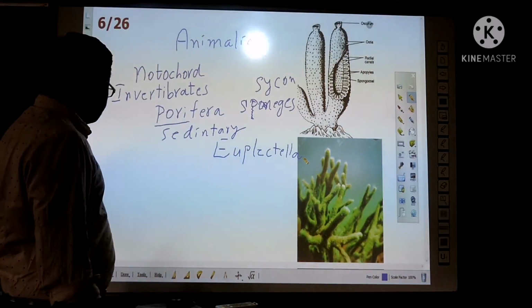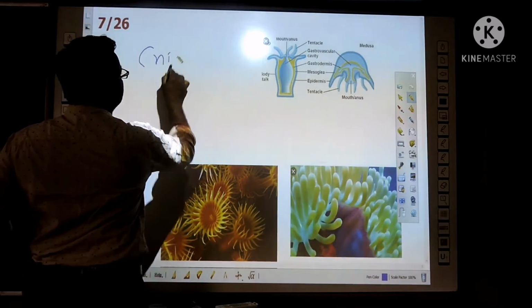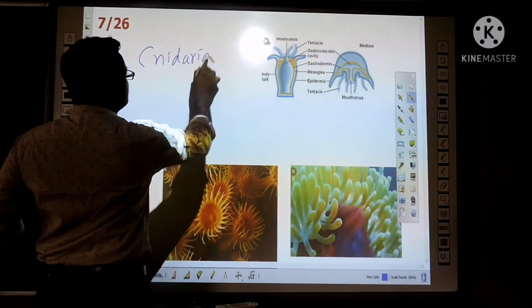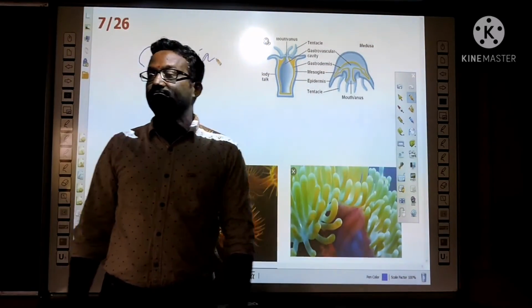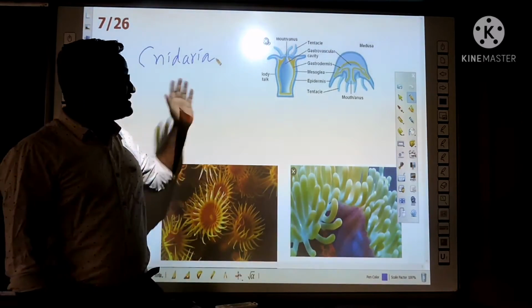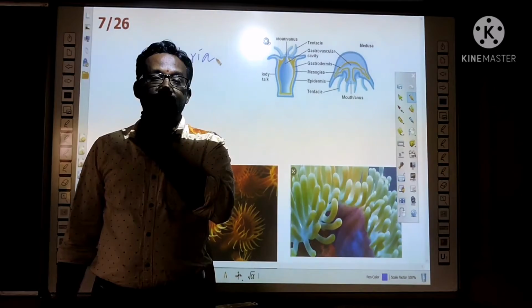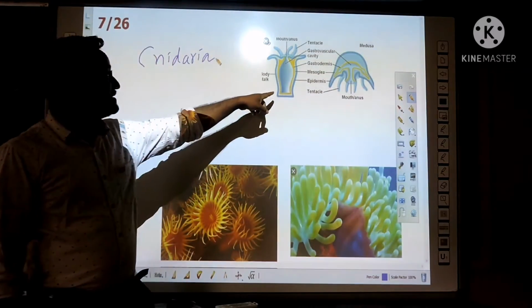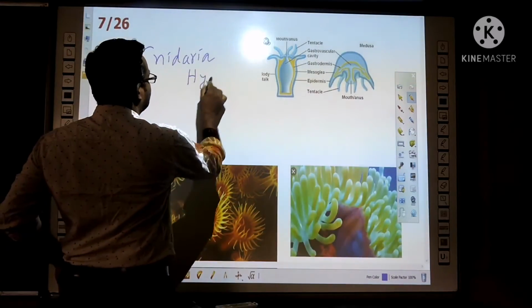Another phylum, Cnidaria, also known as Coelenterata. Most of the animals in this group are aquatic animals. They live in water. See, this is the body design of the Hydra. Hydra is a coelenterate.